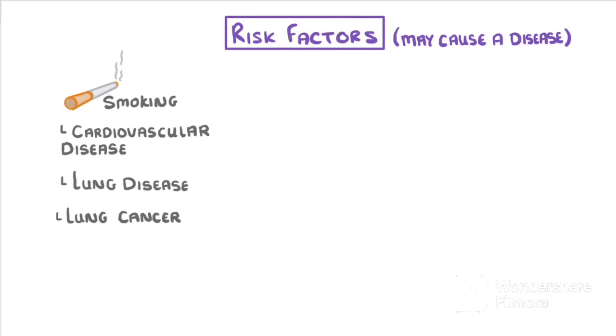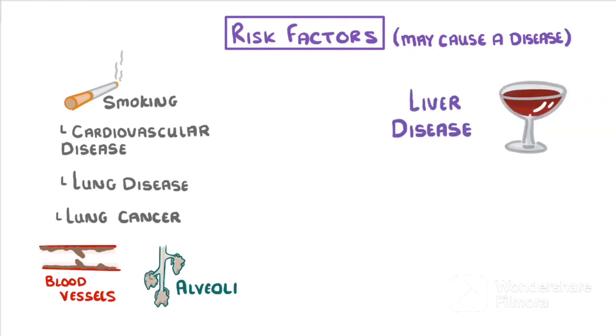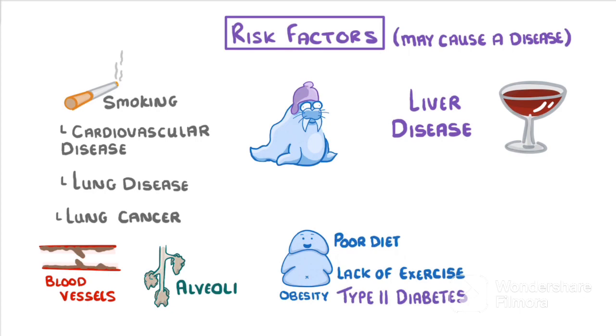And we know this because the toxins in smoke can directly damage the walls of our blood vessels and the cells that line our lungs. Meanwhile, drinking too much alcohol can cause liver disease. And either smoking or drinking while pregnant can cause a whole range of health problems for the unborn baby. Other direct links include obesity, which itself can be caused by poor diet and lack of exercise, and can go on to cause type 2 diabetes, and cancer, which can be caused by exposure to substances like asbestos or radiation.